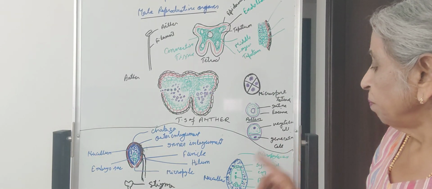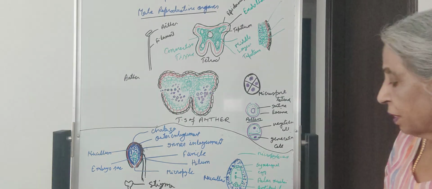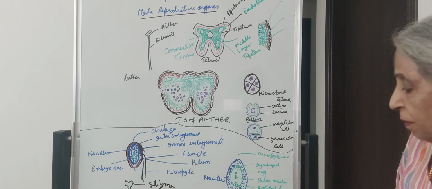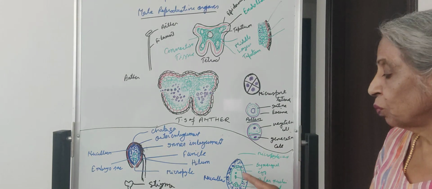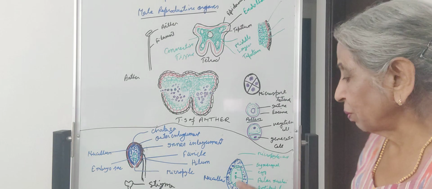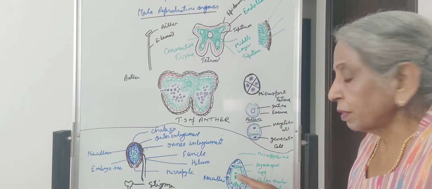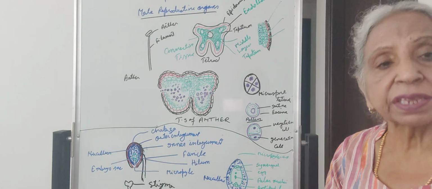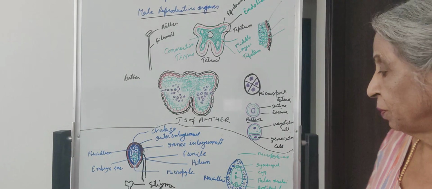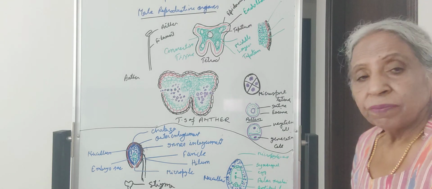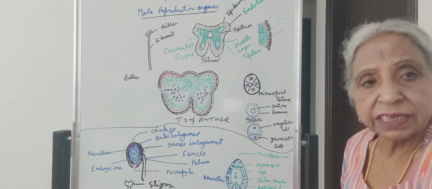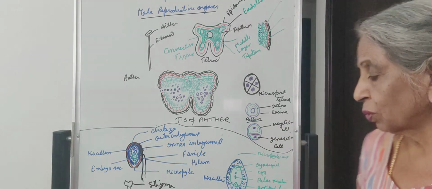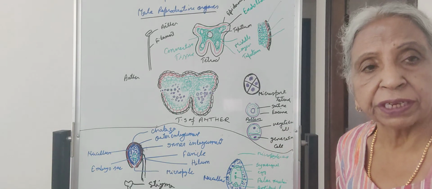I want to say 3 nuclei are present towards the micropylar end, 3 towards the chalazal end, and 2 nuclei in the center, which are called the polar nuclei. The micropylar nuclei as well as chalazal nuclei will acquire the cell wall and cells are formed. So towards the micropyle, 2 cells are called the synergids, and the central cell is called the egg. So this whole structure is called the egg apparatus.